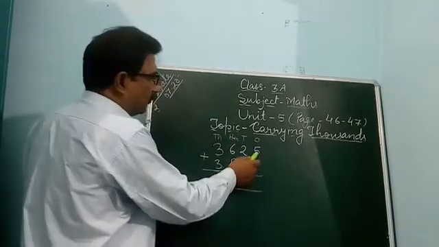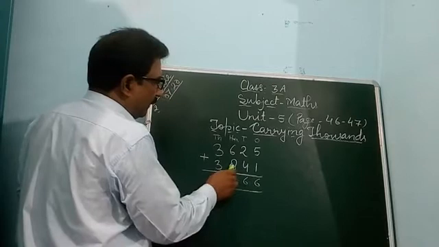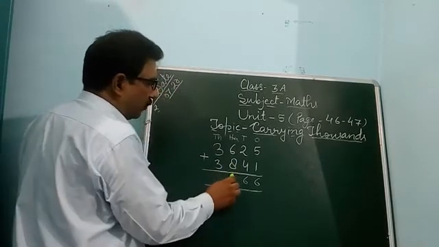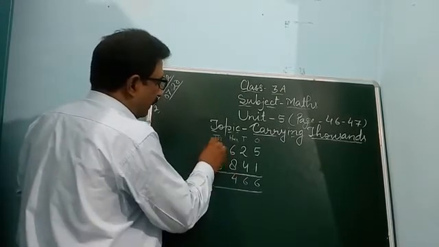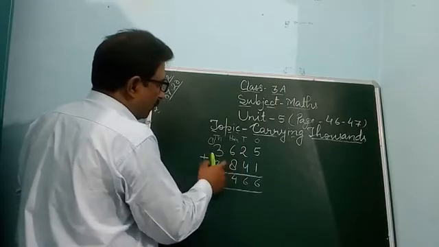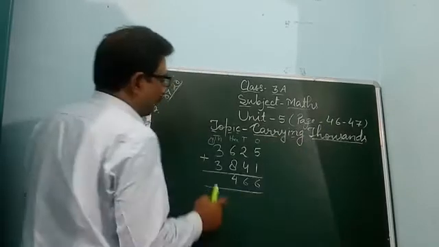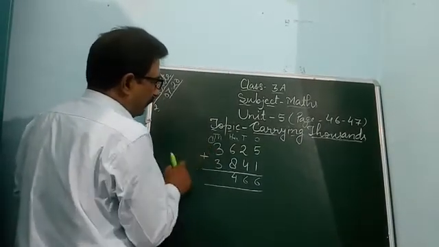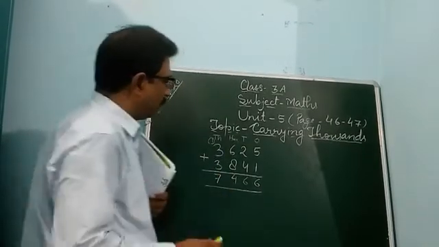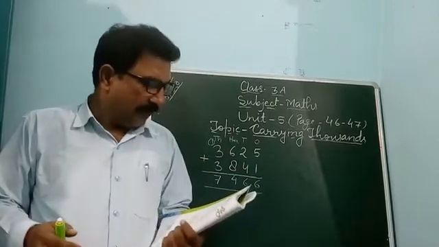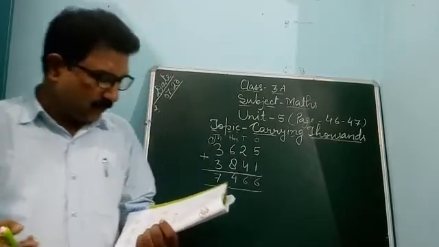You can add now 581, 6, 42, 6, 86, 14, 4, 1 carry here. Ones, tens, hundred, thousand, thousands place. So this is carrying thousands. So as thousands place, carrying 1 here, 3, 3, 6 and 1, 7. So dear student, this is a very easy way. Carrying with thousands, you can understand in exercise 5C also.